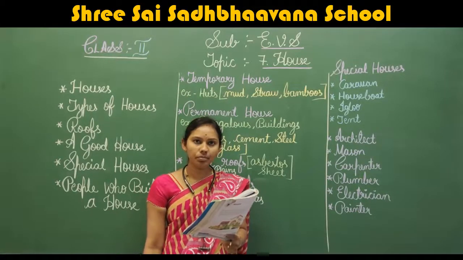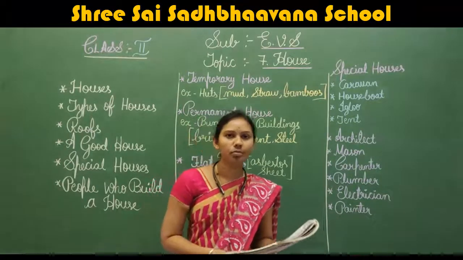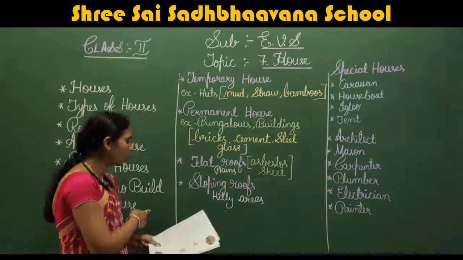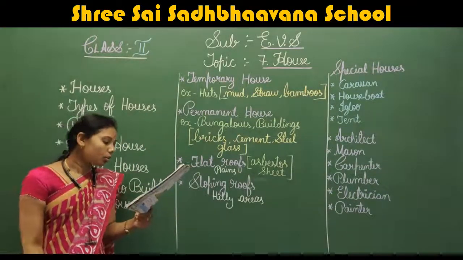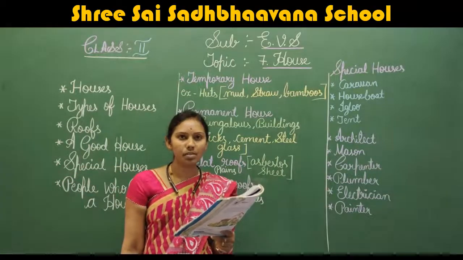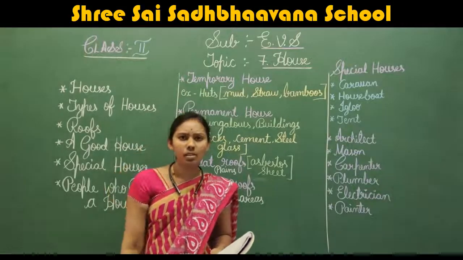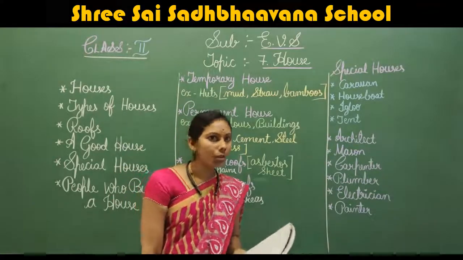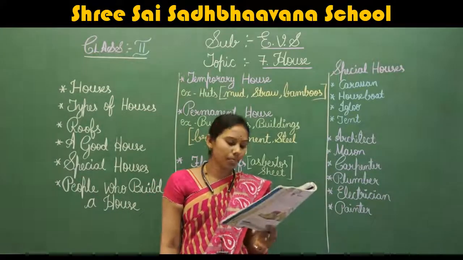Understood, children? Yes. Then we'll move on to the roofs now. Roof, houses have different types of roofs. So all the houses will be a same type of roof? All the houses? No, they are having different types of roofs.